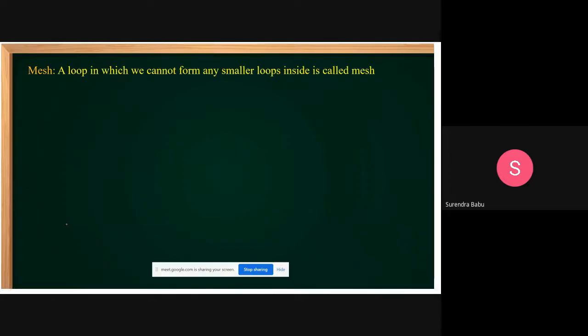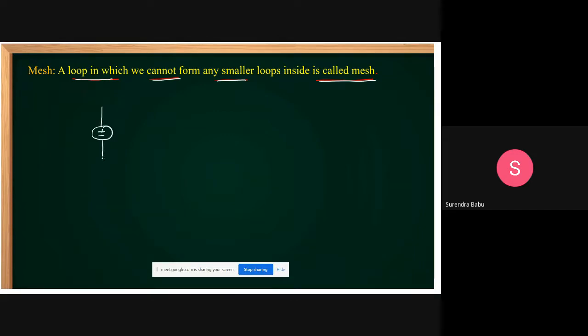What is a mesh? A loop in which we cannot form any smaller loop inside is called a mesh. Take the example here.